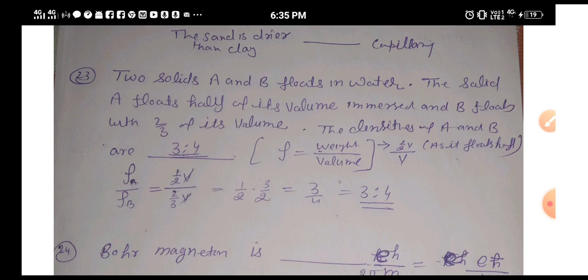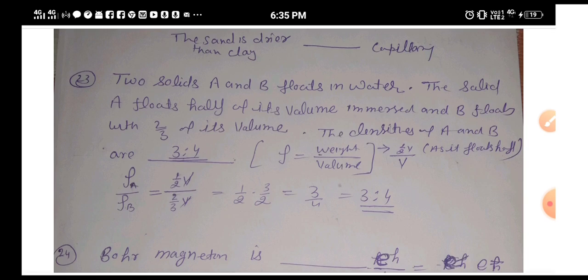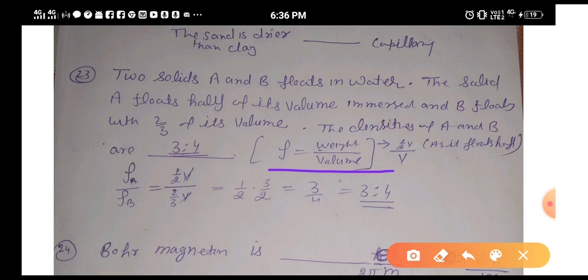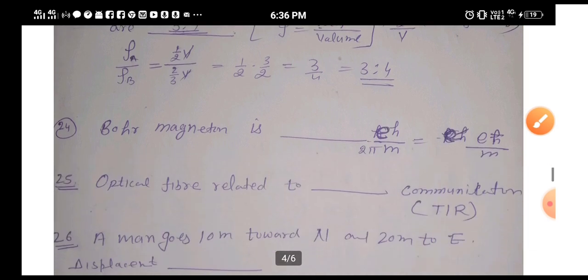Okay, if it half floats, it means it has displaced half of the weight of water. If it is 2/3, it means 2/3 has been displaced. So we have used here the formula for density. Density is equal to mass per unit volume. So it will be half of V upon V for body A. So you can just divide it, rho A upon rho B, 1/2 V, 2/3 V, and when you divide, you will get your ratio 3/4.